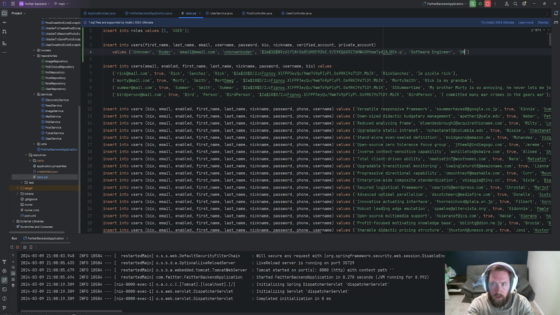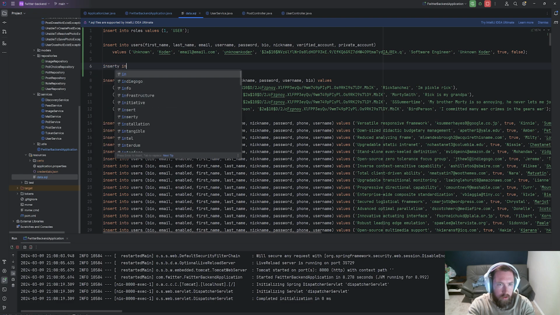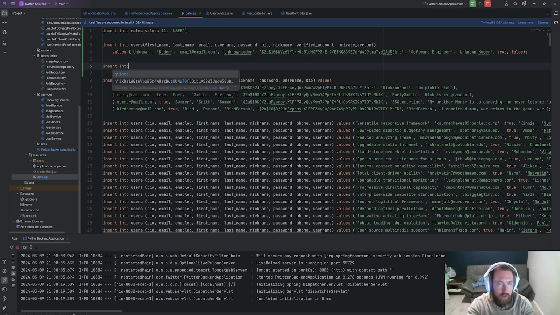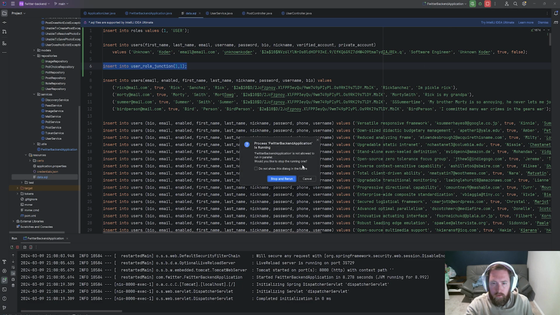Nickname will just be unknown coder. Verified account will be true, and private account will be false. So now is the fun part of just seeing if this will even work. Insert into, and this is user role junction. And this will probably be 1-1. So let's just see if this runs.